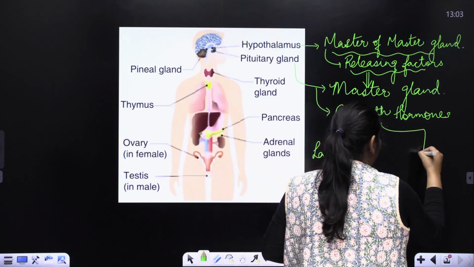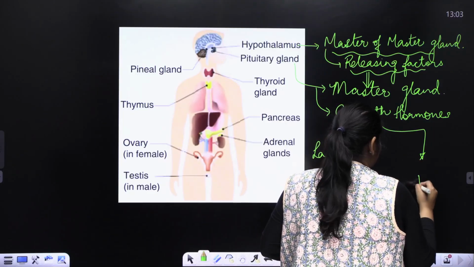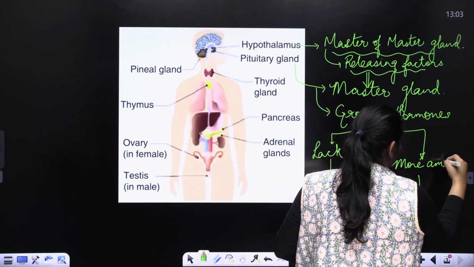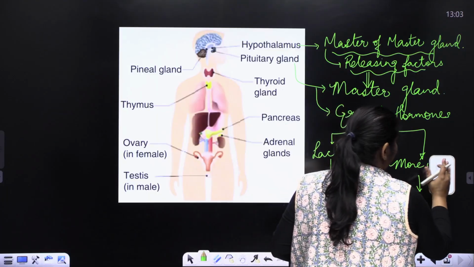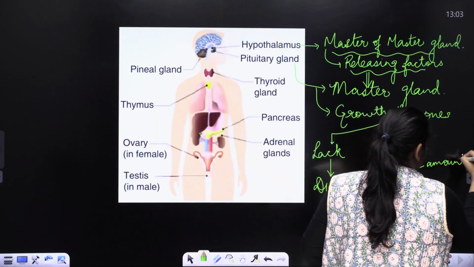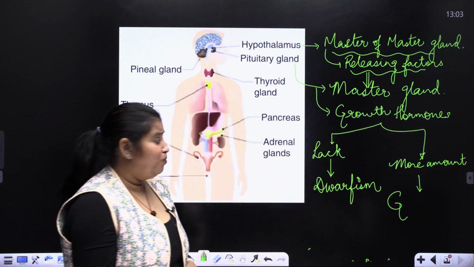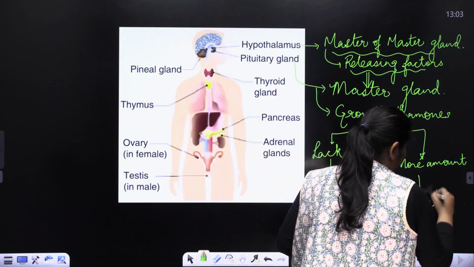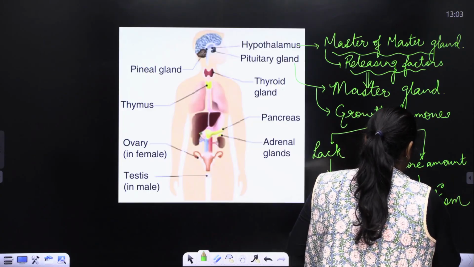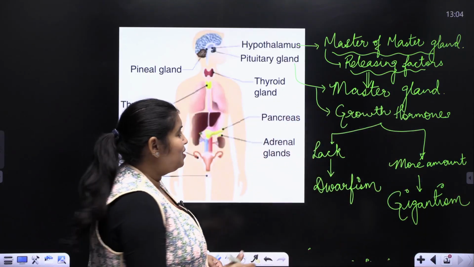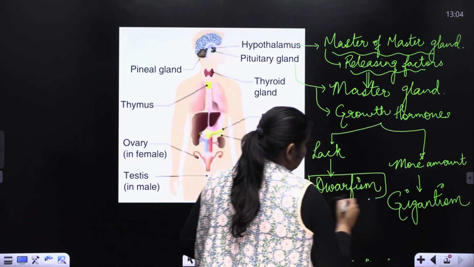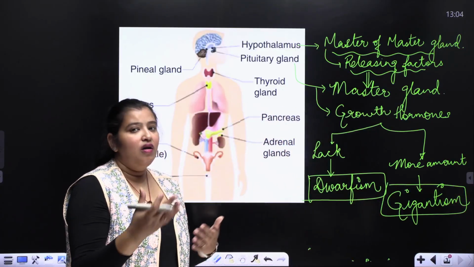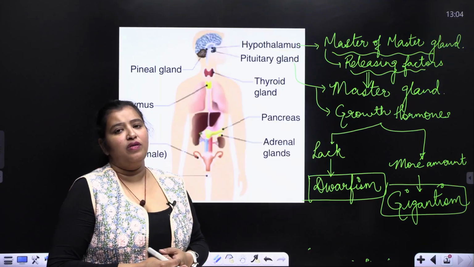When I say hypersecretion, more secretion, then it results in gigantism. So these are the secretions of the master gland, the pituitary gland, and this is the deficiency disease, and this is the disease which occurs when oversecretion of this growth hormone is done.